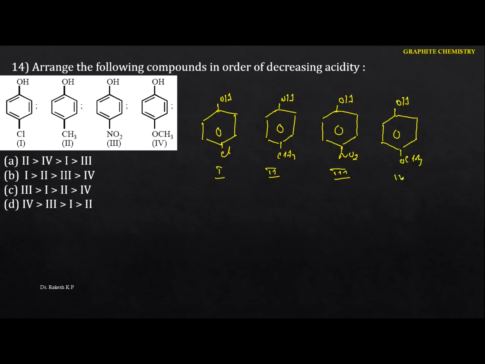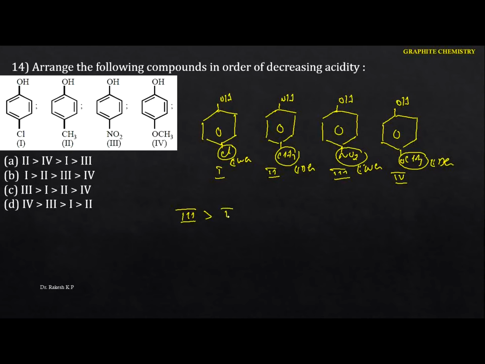So we know that phenol is acidic in nature, and the acidic strength depends upon the particular substituent group. Just identify this one. This will act as an electron withdrawing group, this will be the electron donating one. When you have a strong or more electron withdrawing group, the acidic strength goes on increasing. Between chlorine and nitro, nitro is the strongest electron withdrawing group, hence the third one will be the strongest acid.